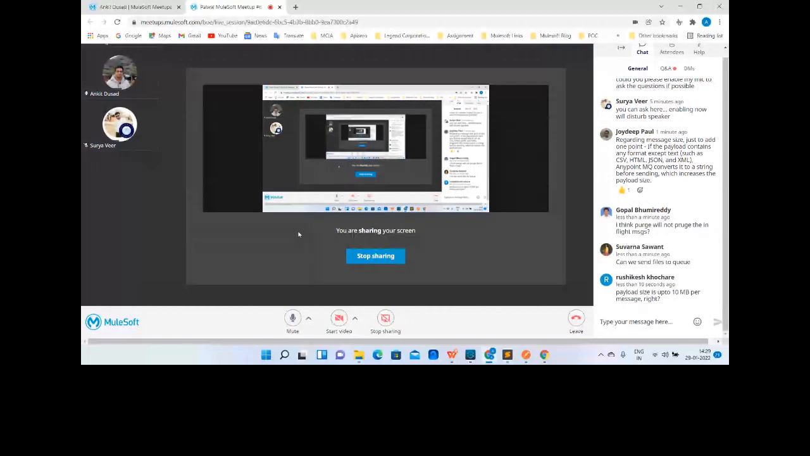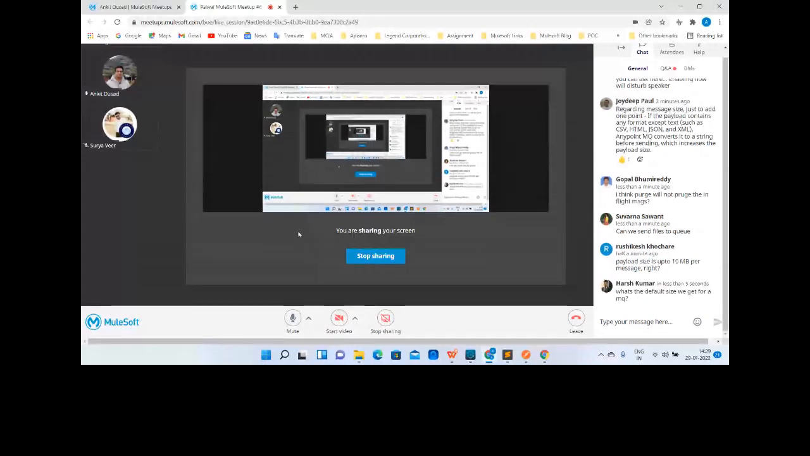Payload size is up to 10 MB per message, right? Yes, the maximum size is 10 MB, but there are mechanisms through which you can increase it. Even if the payload size is more than 10 MB, you can send the message to the queue. But officially, the default size is 10 MB. What is the default size we get for MQ? It's 10 MB, Harsh.